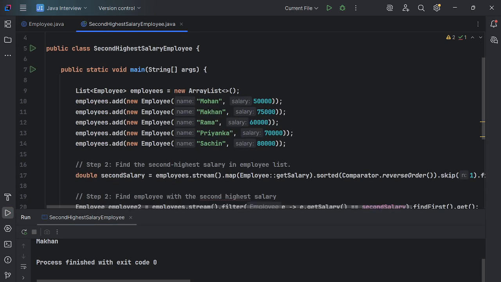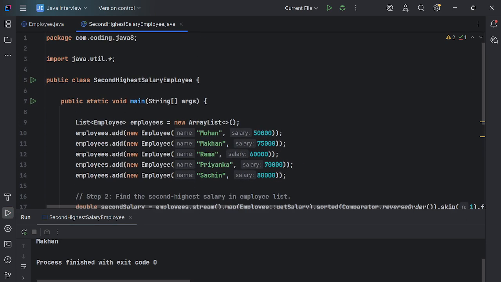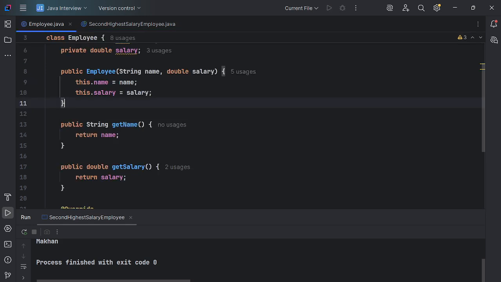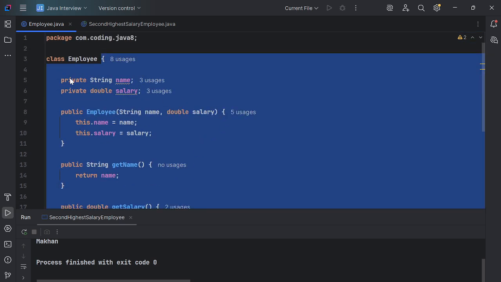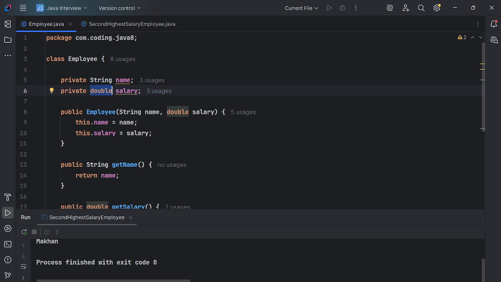So for this, I have first created this Employee class. I have simply created this POJO class, guys. Here I have taken only two fields, private String name and double salary. See, why do we take double for salary? We should not take integer as salary, guys, because salary is a high amount. Usually, sometimes they are getting 50,000, 1 lakh, 2 lakh, 5 lakh salary.